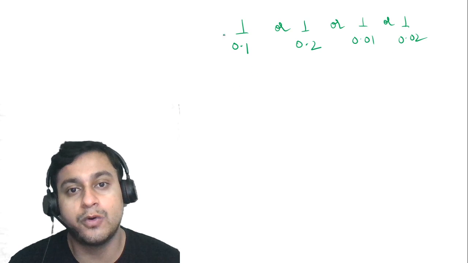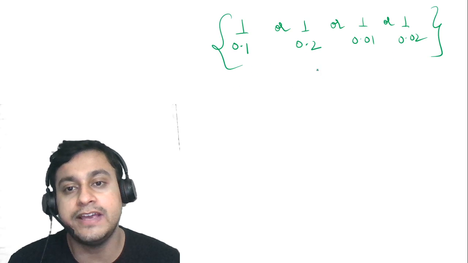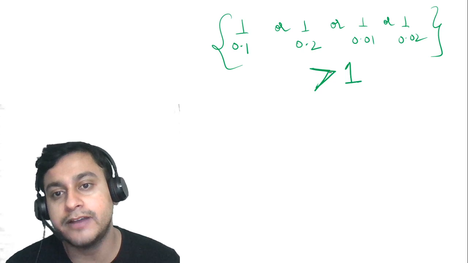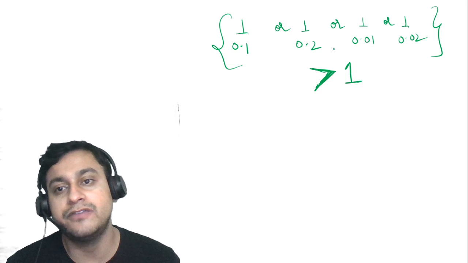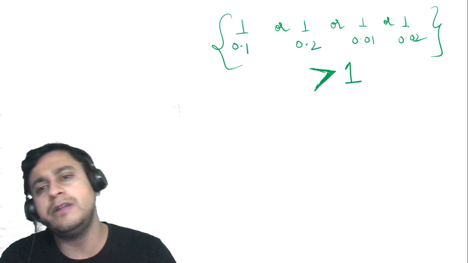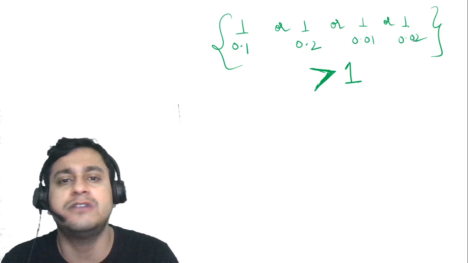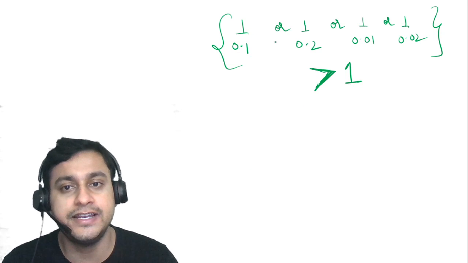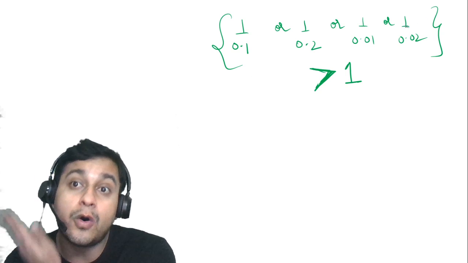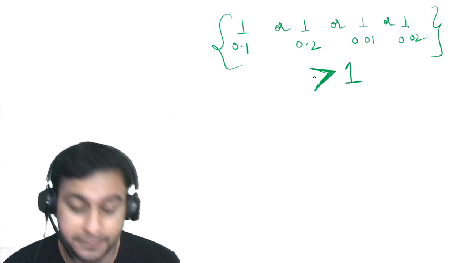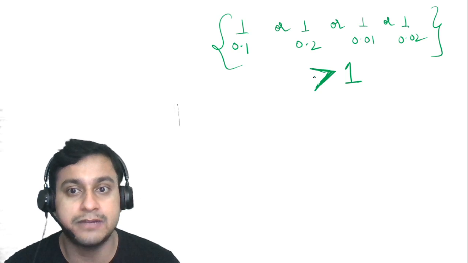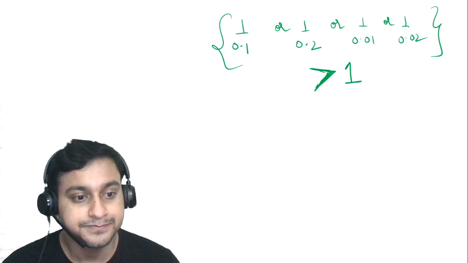And obviously this whole thing will always be greater than 1, and any value can be possible, right? 1 by 0.1, 1 by 0.2, 1 by 0.3, 1 by 0.4 till 1 by 0.8. That will always fetch you a value which is more than 1. Here you can see it is 10, here it is 5, here it is 100, here it is 50. So we are getting all kinds of numbers till infinity. Okay, but obviously we cannot achieve 1. We are starting from more than 1, right?